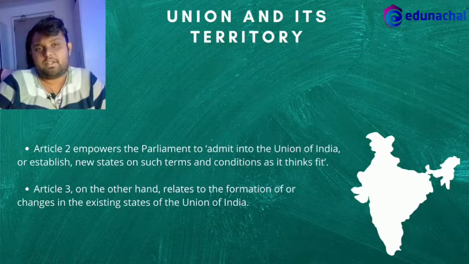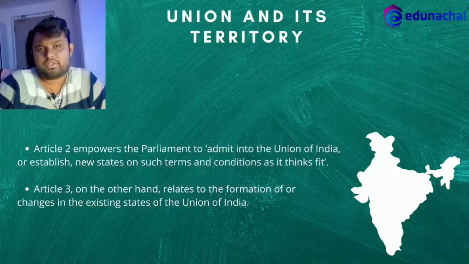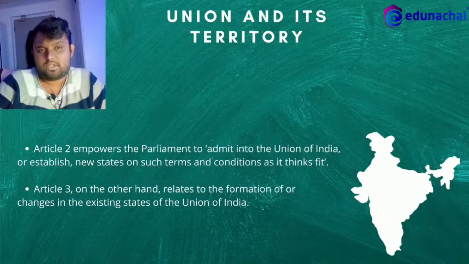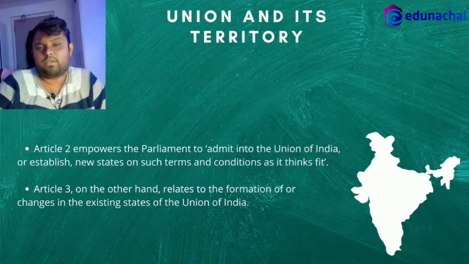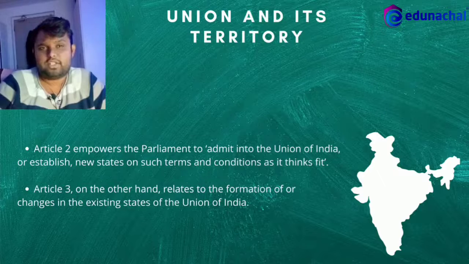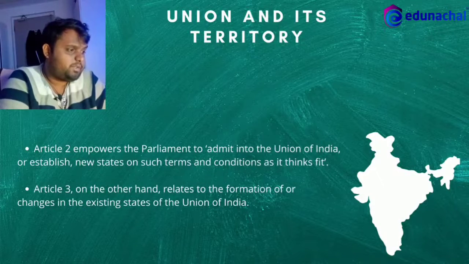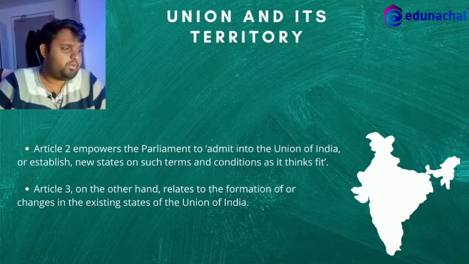Article 2 of the Constitution has two things to say. It first speaks about the admission of new states into the Union of India, and second, the power to establish new states.